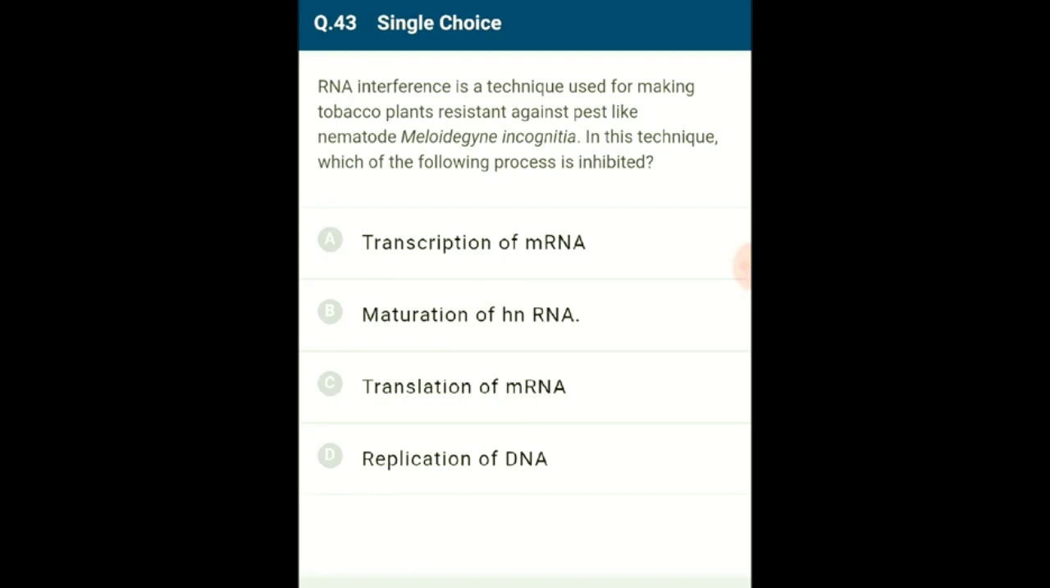RNA interference, this RNAi is a process of silencing of a specific mRNA by making complementary double-stranded RNA molecule. The complementary RNA molecule will have sequence complementary to mRNA sequence, enabling formation of double-stranded RNA. This way, the protein will not be translated from the transcribed mRNA. So the answer for this question is option C, translation of mRNA.